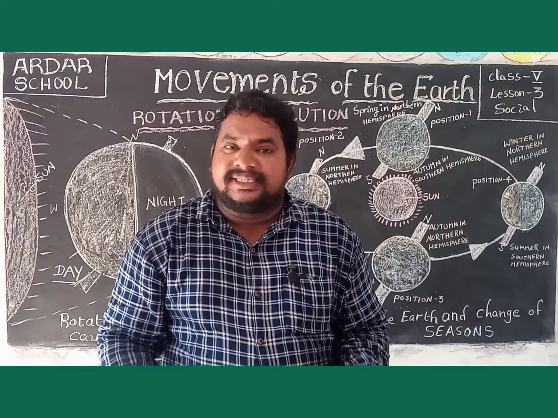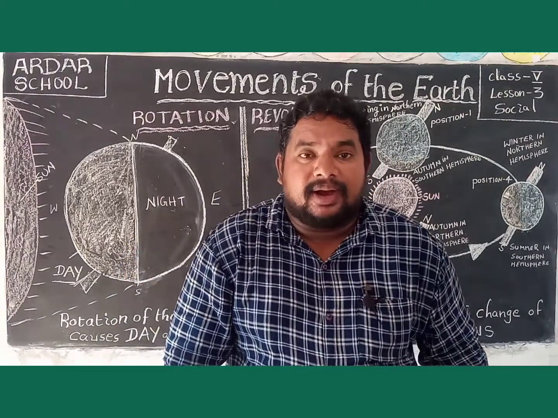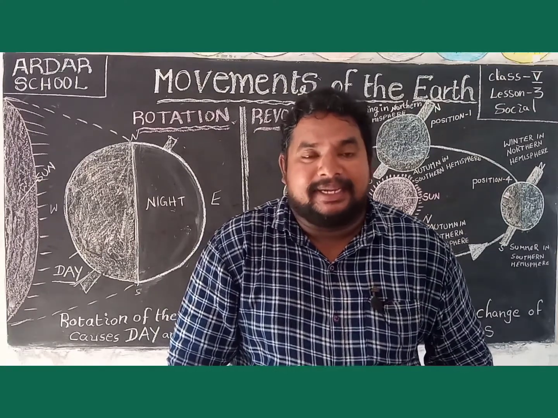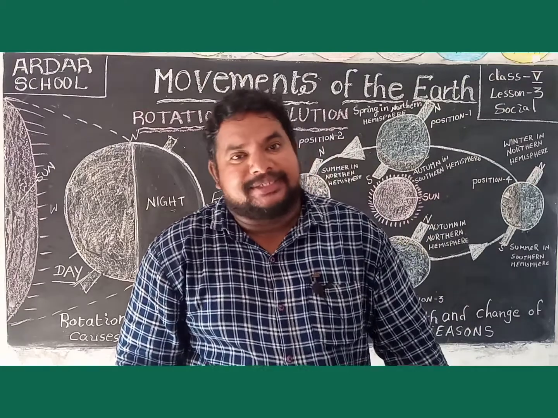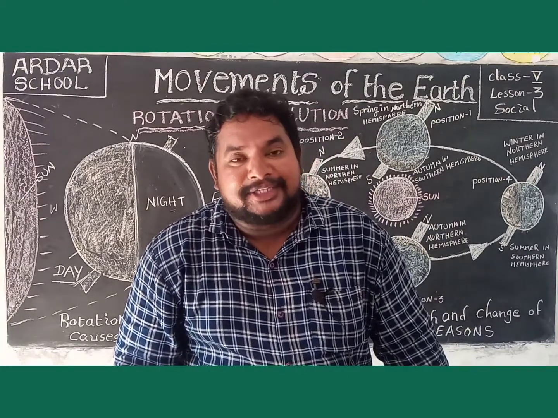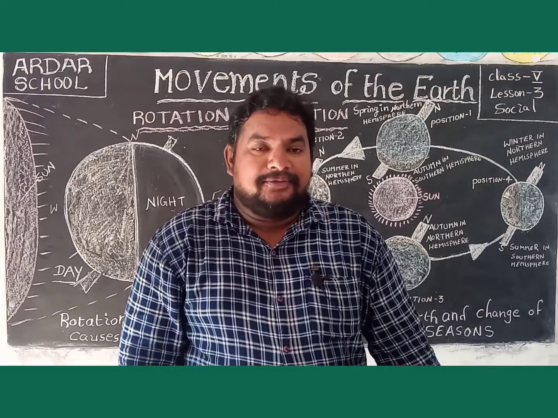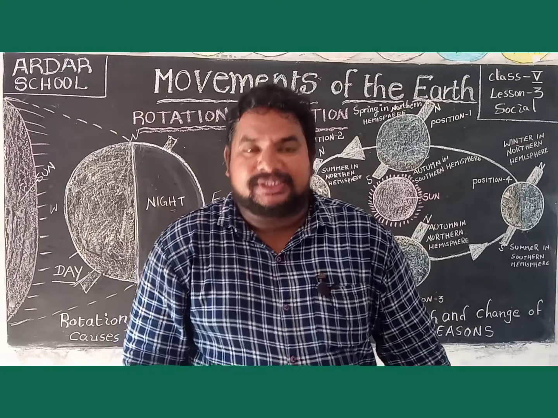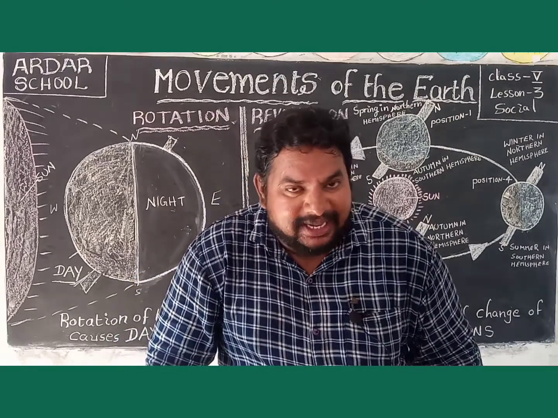How many directions are there, children? There are 4 main directions and 4 sub-directions. The 4 main directions are east, west, north and south. The 4 sub-directions are northeast, northwest, southeast and southwest.